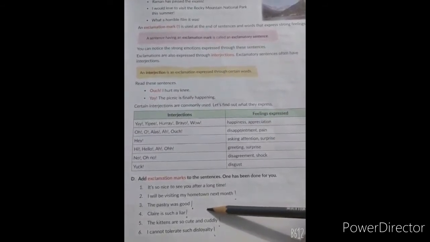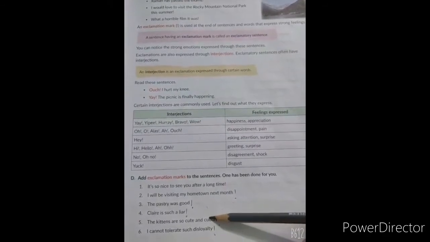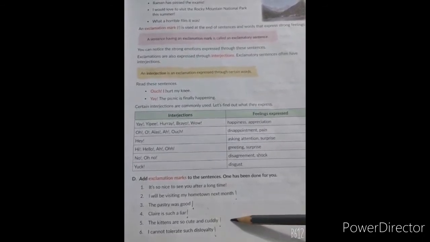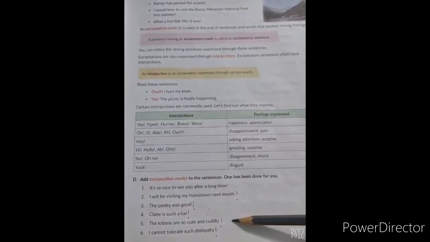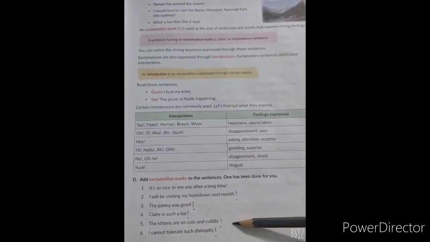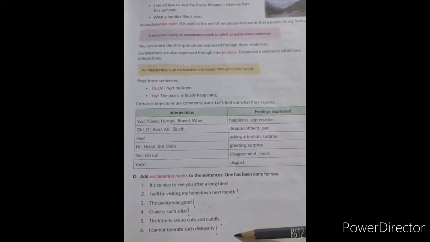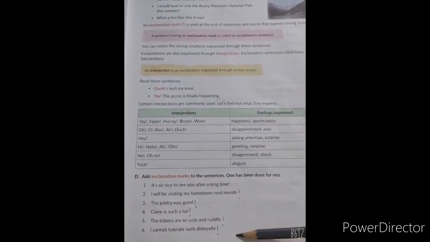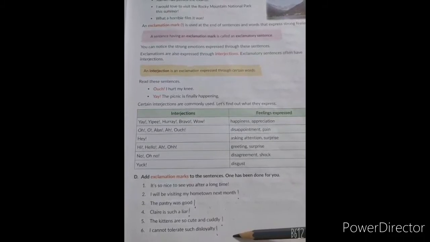Next, number 3, the pastry was good. Interjection. Next, number 4, Clara is such a liar. Interjection sign. Number 5, the kittens are so cute and cuddly. Interjection sign here. And then number 6, I cannot tolerate such disloyalty. Again an interjection sign.